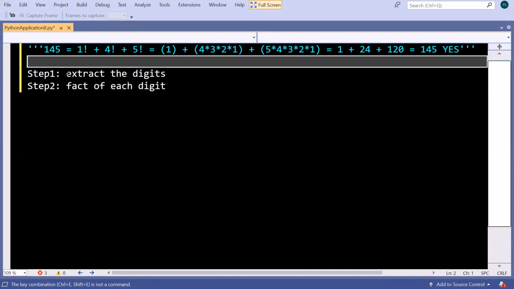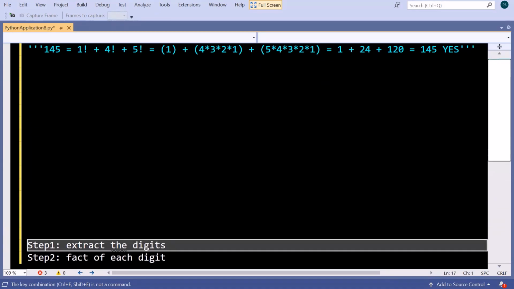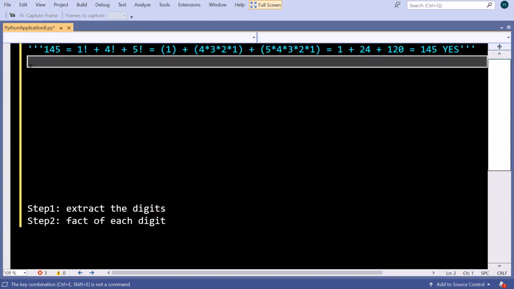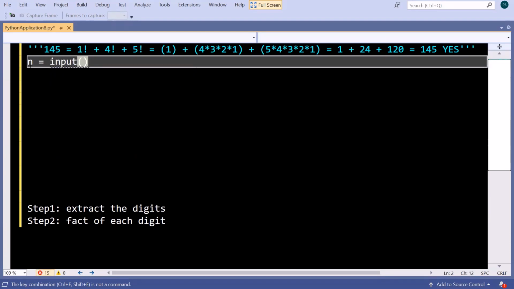So I will move this below so that I can write the code here, just moving it up. Here it was written in the question, we have to take input, and as I told you, it's not necessary that we take input in only that variable which is given in the question. I usually prefer taking any number input in small n, so I will do this.